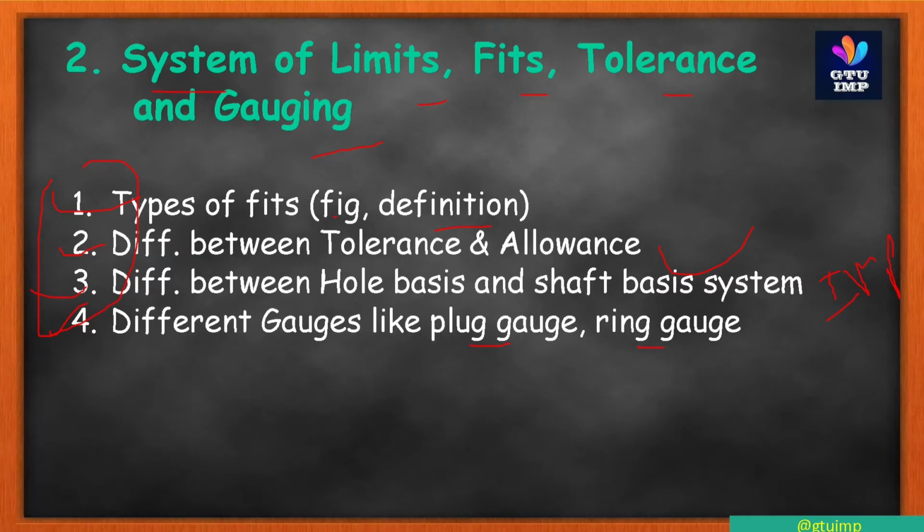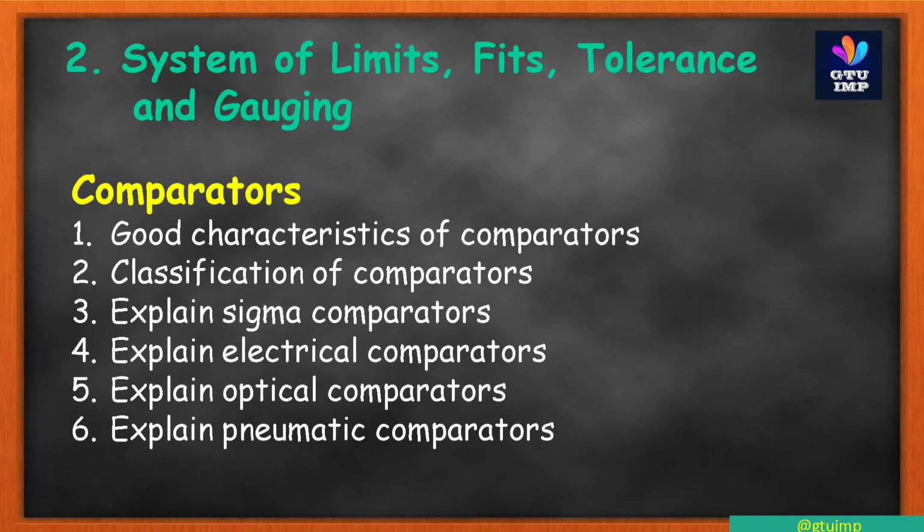Next is also chapter 2. In this chapter is the part on comparators. Comparators are also part of the second chapter. In this chapter there are many types of comparators, and in comparators there are a total of 6 most asked big questions.